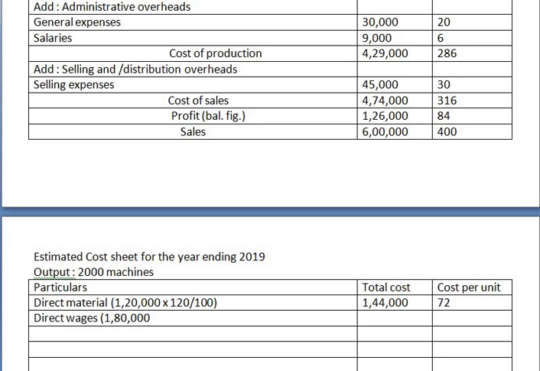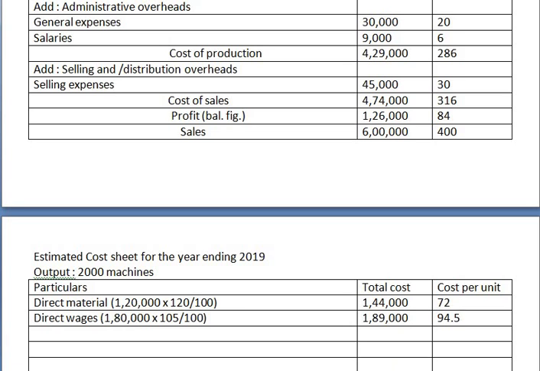1,80,000 into, it is going to increase by 5%. So that will be 105%. Okay, so calculate this. So that will be 1,89,000. Okay, so instead of taking total cost, you can calculate it on cost per unit as well. Yes. So divided by 2000, that will be 94.5.